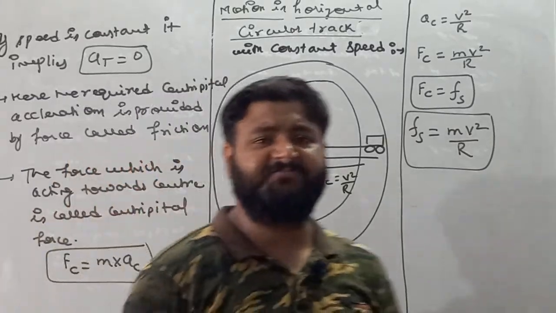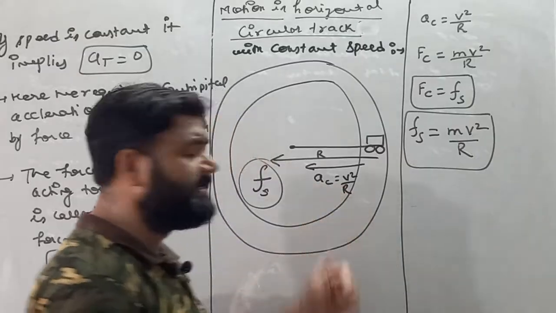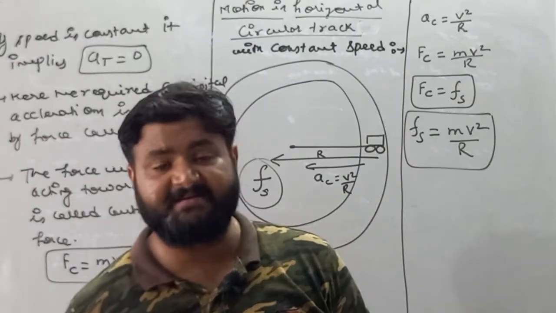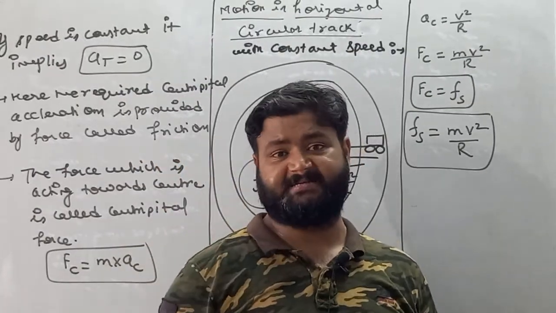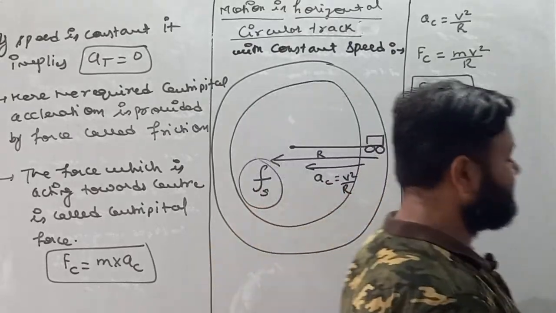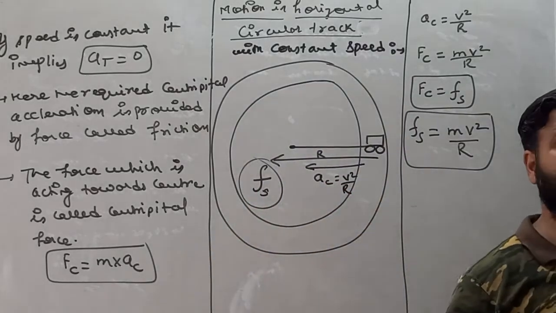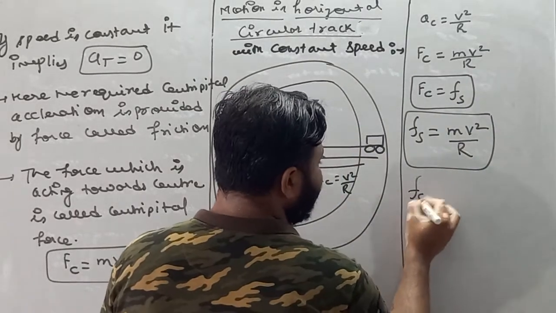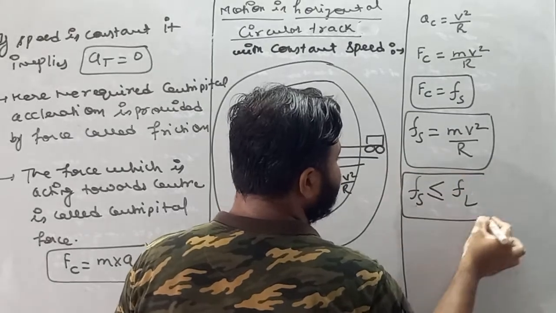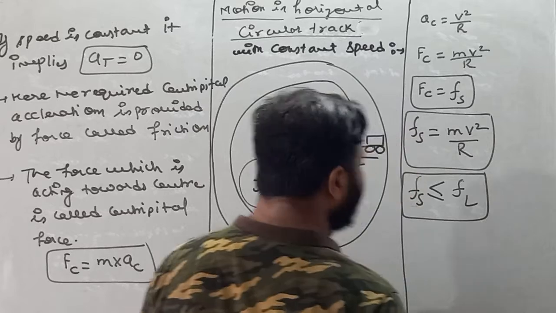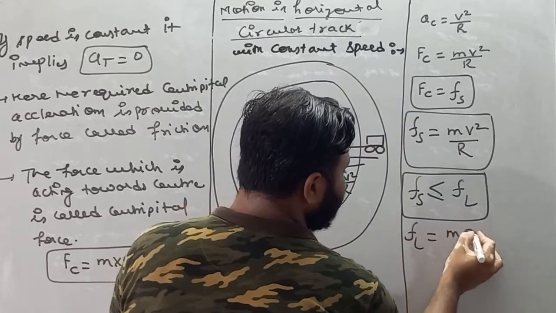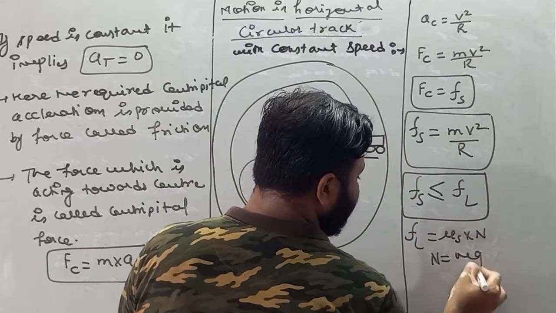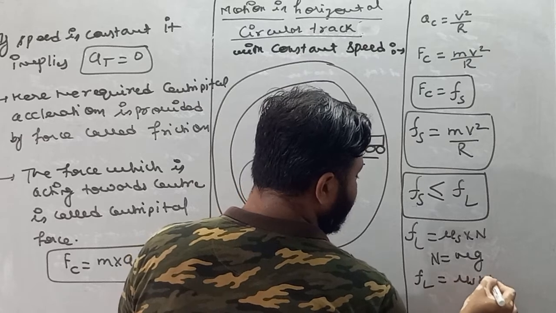Centripetal force means that force which provides the acceleration called centripetal acceleration, and if a particle is moving in a circular track, then the acceleration, my dear student, is centripetal acceleration. So here static force of friction is equal to mv square by r. Now we know that static force of friction is always less than or equal to limiting friction, and limiting friction is equal to mu s into N, and N can be written as mg. So limiting friction is equal to mu s into mg.